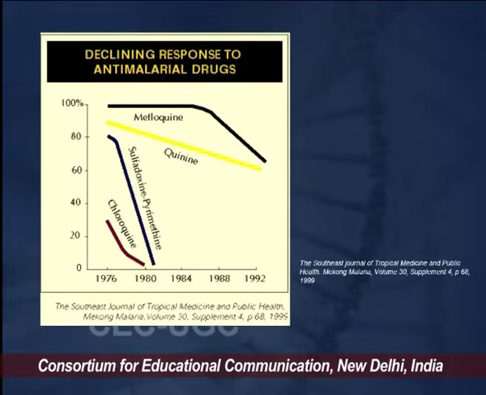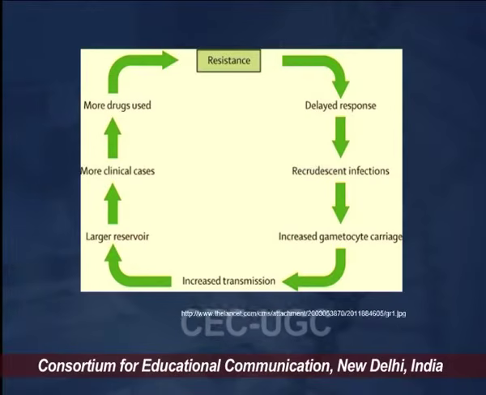Now, this is another diagram which is showing the declining response to the antimalarial drugs. We can see mefloquine, quinine, sulfadoxine, pyrimethamine and chloroquine. We can see over the years how these particular drugs have come into the load of resistance. So, chloroquine came, then sulfadoxine-pyrimethamine, quinine and mefloquine. Most of the antimalarial drugs have developed resistance in these parasites.